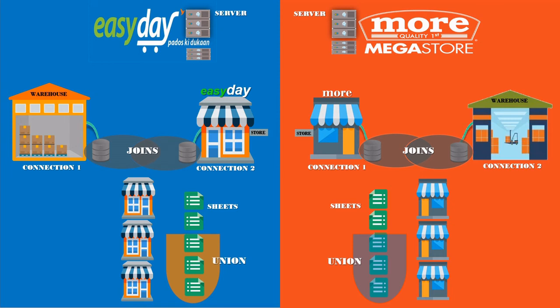Now, the curious question was to compare the sales between Easy Day and More, where each of them saves their data in a different structure. Which method should be used? So, as we have seen, neither can we do joins here, nor can we do union, as they are working on different structures, different connections. So the answer would be we cannot join their data, but we can compare their data. We can compare their sales, and that can be done using blending.